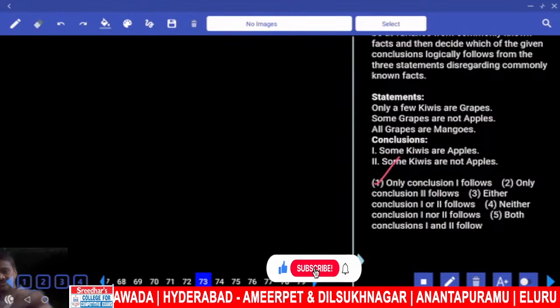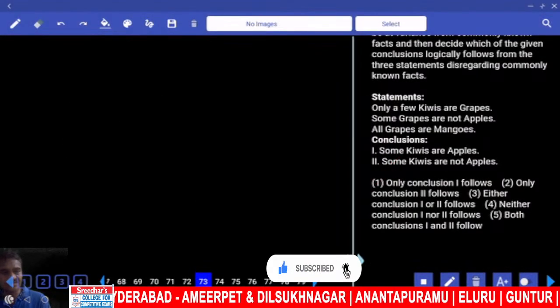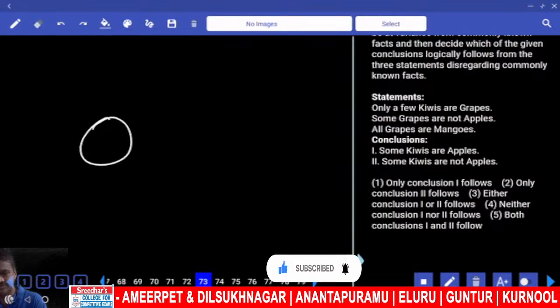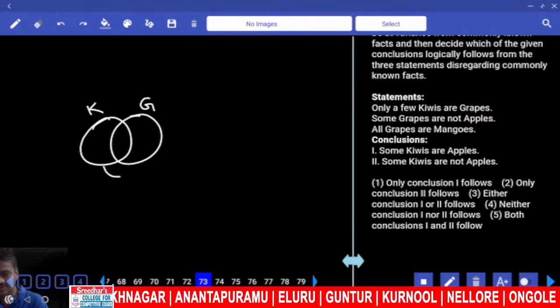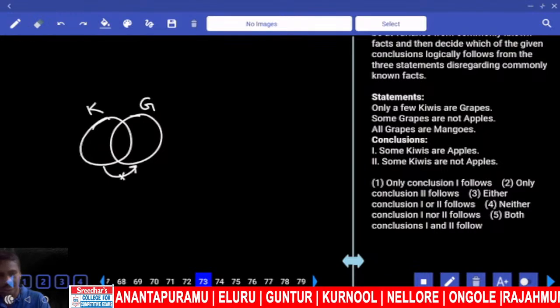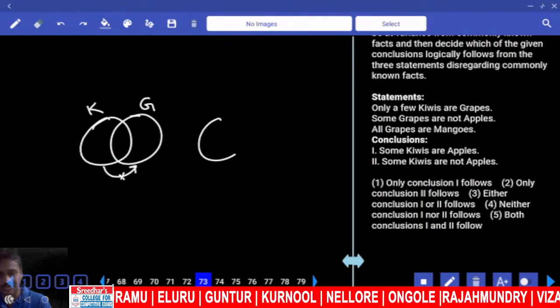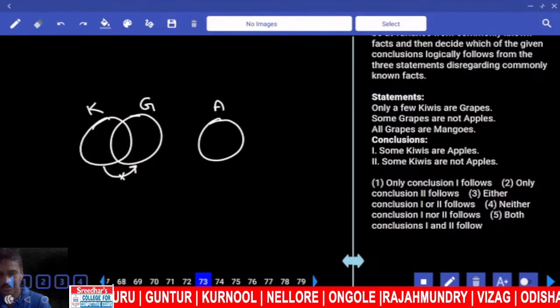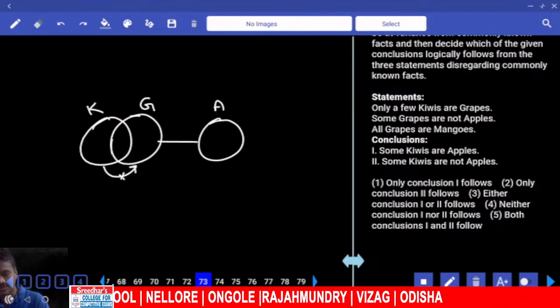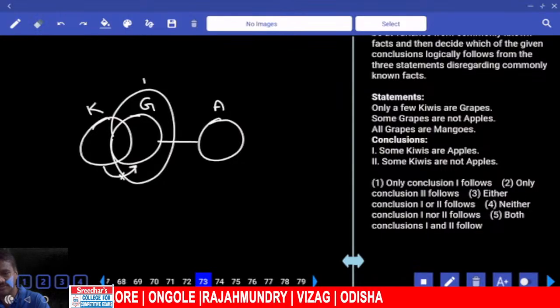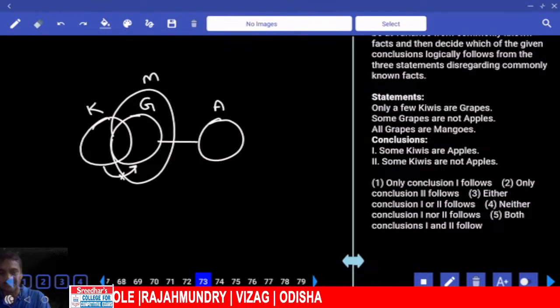Then 73, tell me. Only a few kiwis are grapes. Only some of the kiwis are grapes but not all. Now these are kiwis and these are grapes. Only some kiwis but not all. And some grapes are not apple. Grape and apple have no intersection. And all grapes are mangoes. Now this entire grape is a part of what? Mango. Then some kiwis are apple. False. Then some kiwis are not apples too.